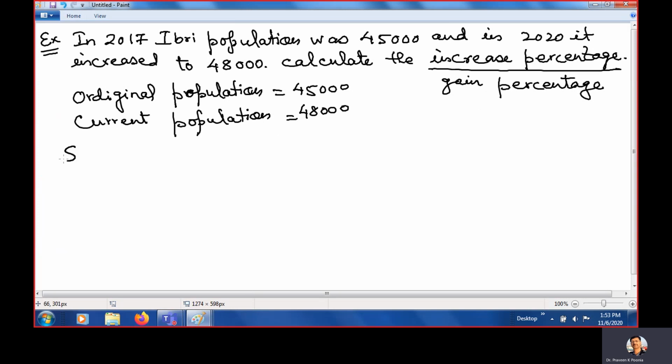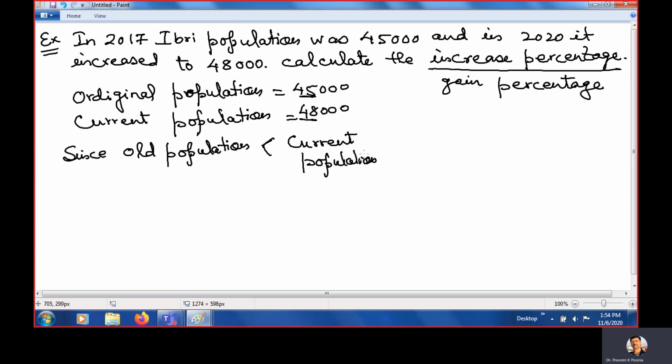So since the old population is less than the current population, because this is 45 and this is 48, it is an increase, or you can call it a gain also.